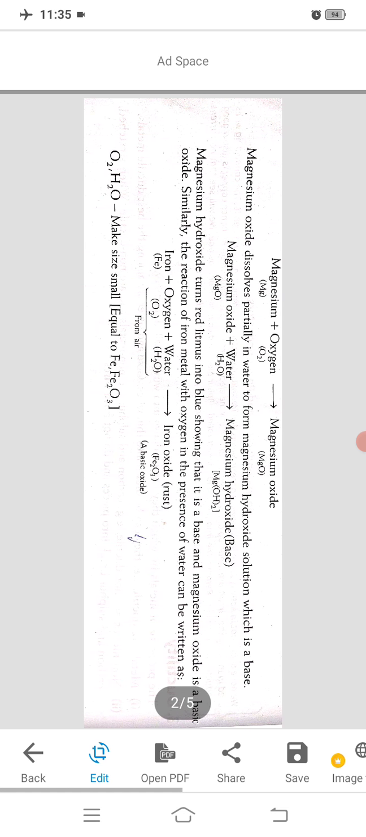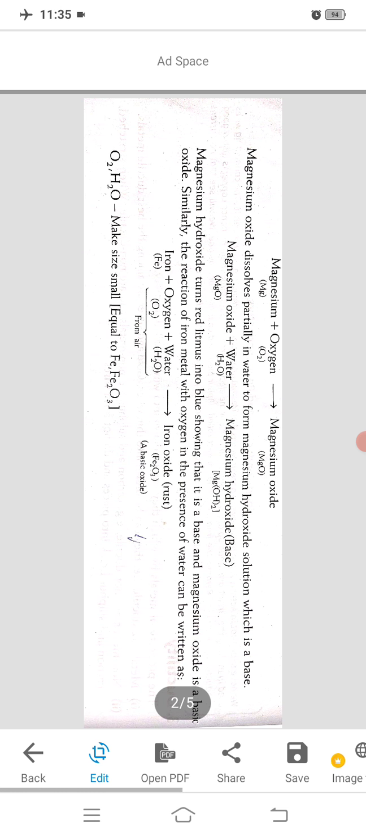In class 7, you also learned about rusting. Iron, in presence of oxygen and moisture of air, forms a brown color coating on iron, and that is known as rust. Iron reacts with O2 and H2O to form Fe2O3, a basic oxide that is known as rust, a brown color coating on iron.